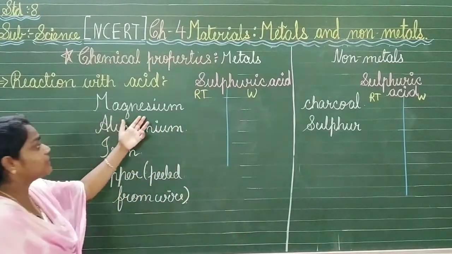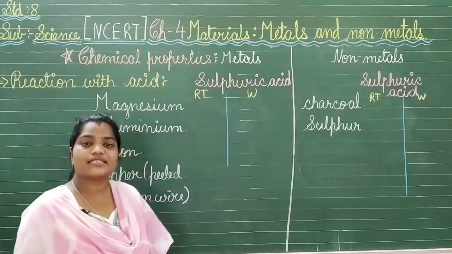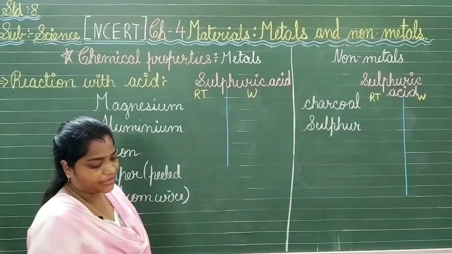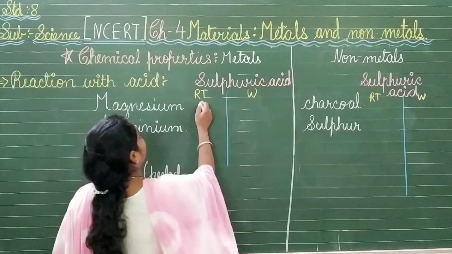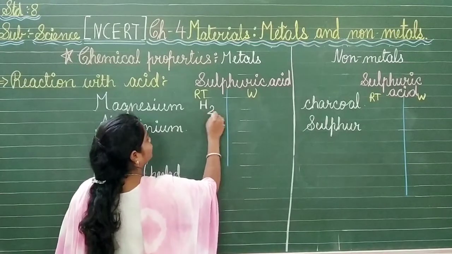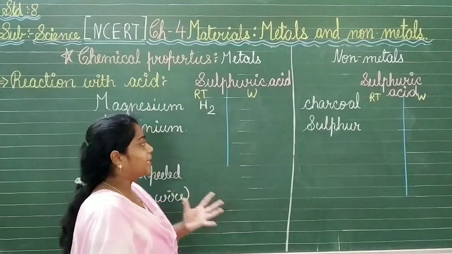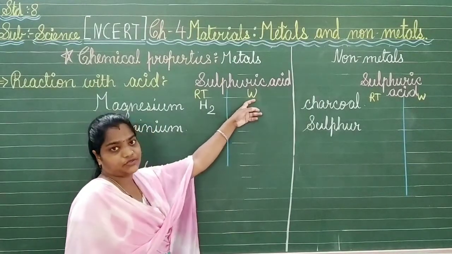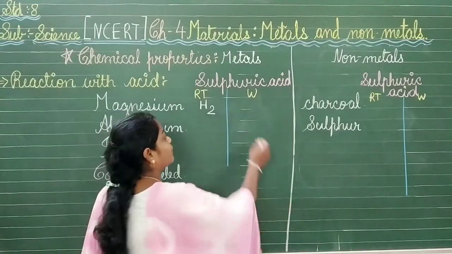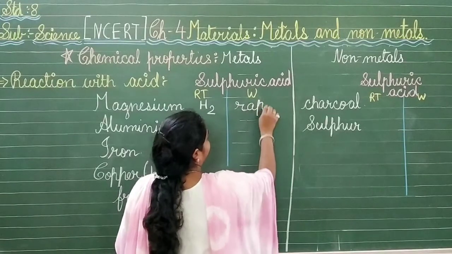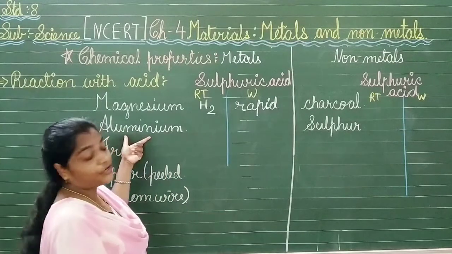So here we have first of all the magnesium. Now what happens when magnesium is placed in the sulfuric acid? We can say that when it reacts with the sulfuric acid, it will be liberating hydrogen gas, but it will have a slow reaction with it. It will not be reacting faster. But as soon as you give warmth to the sulfuric acid solution, when the solution is heated a little bit, you will see that it will react rapidly. So a rapid reaction will be going on. Okay, now the next one we have is again the aluminium.